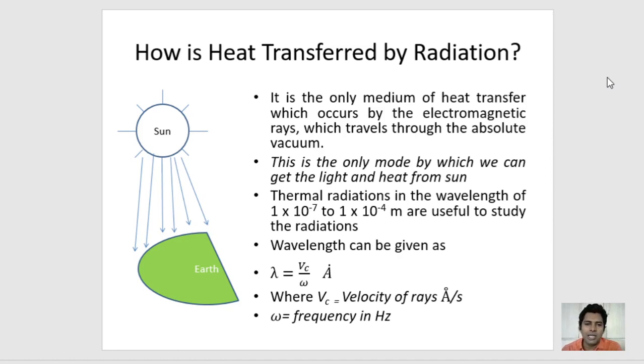Actually, the light emitted by the sun is in different forms and different wavelengths. It includes gamma rays, X rays, cosmic rays, but only the thermal radiation is required for radiation to happen. Thermal radiation in the wavelength of 1 into 10 raised to minus 7 to 1 into 10 raised to minus 4 meter is useful to study radiation. Wavelength can be given as lambda is equal to Vc upon omega angstrom, where Vc is the velocity of rays in angstrom per second and omega is the frequency in hertz.